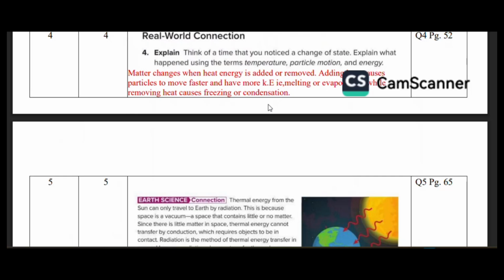Because when you are reaching the melting point or the freezing point or condensation point or the boiling point, that means when there is a change of state from solid to liquid, liquid to solid, or liquid to gas, or gas to liquid, when that happens, all the energy that you are giving does not go for increasing the kinetic energy. At the time of change of state, all the energy goes into increasing the potential energy of the particles.